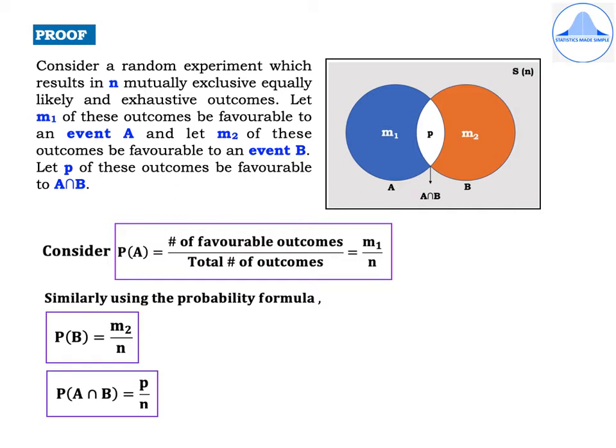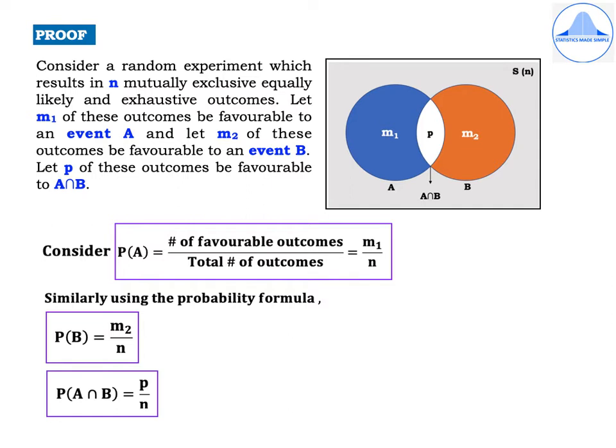So let's consider a random experiment which results in n mutually exclusive, equally likely and exhaustive outcomes. Let m1 of these outcomes be favorable to an event A and let m2 of these outcomes be favorable to an event B. Let p of these outcomes be favorable to A intersection B.